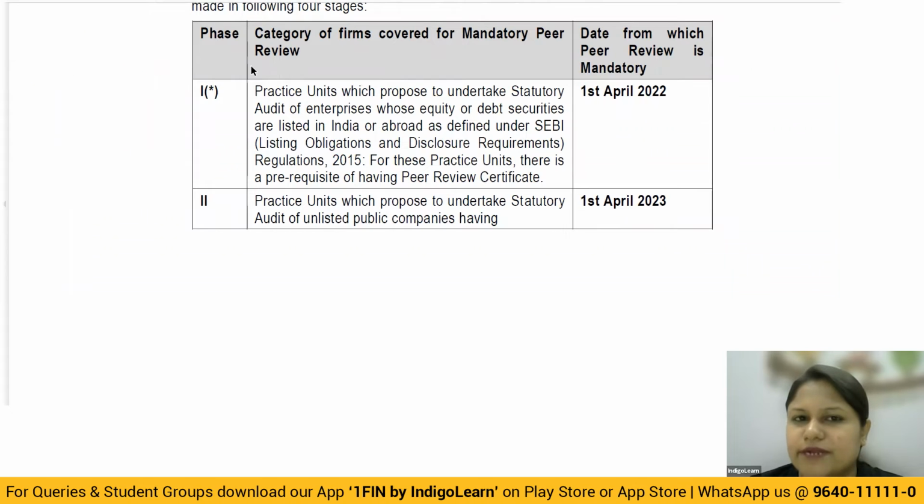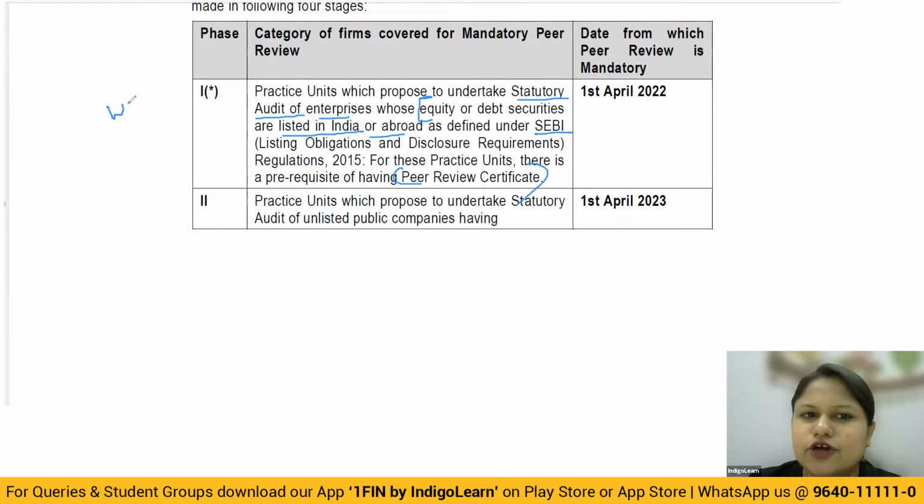Now, first, phase 1. It is said, if a practice unit proposes to undertake statutory audit of enterprises whose equity or debt securities are listed in India or abroad as defined by SEBI LODR regulations, for these practice units there is a prerequisite of having a peer review certificate.